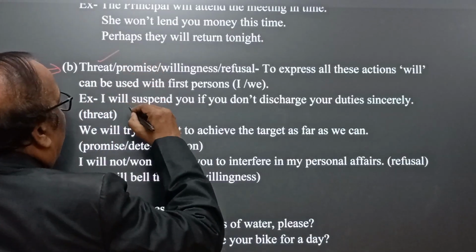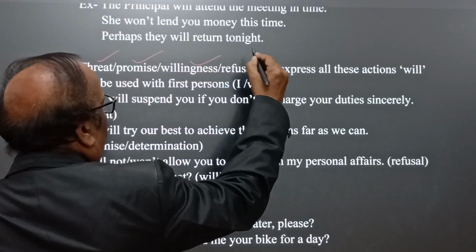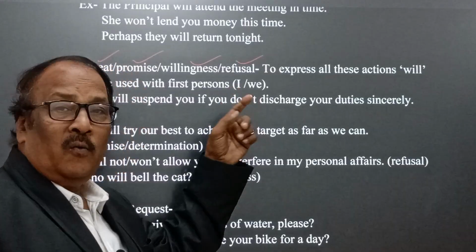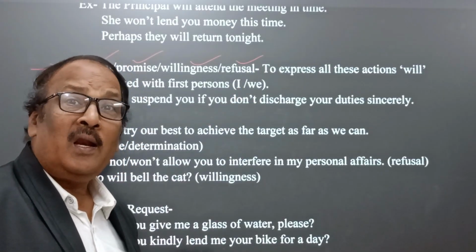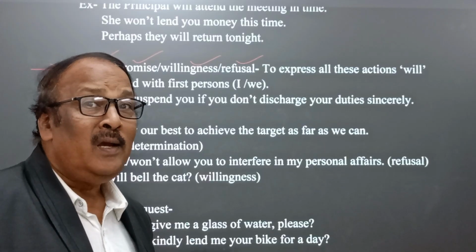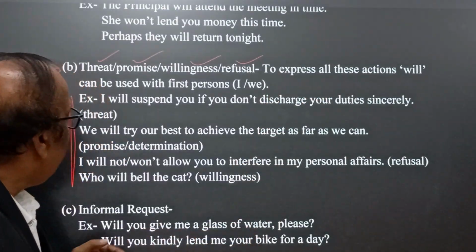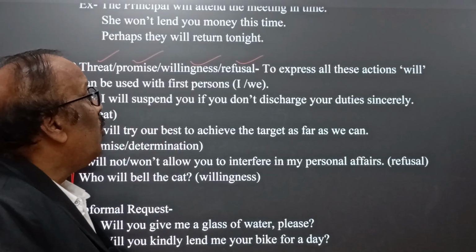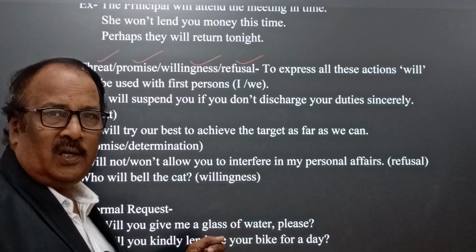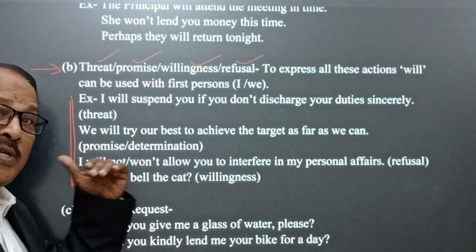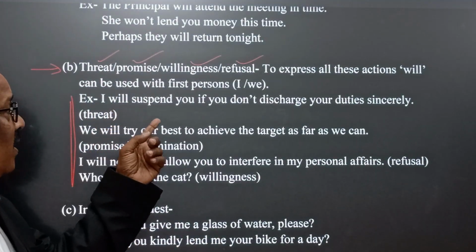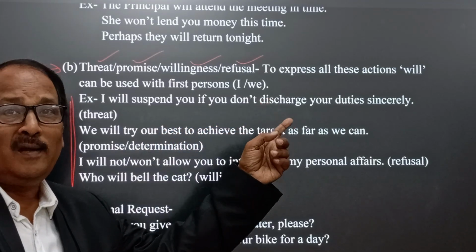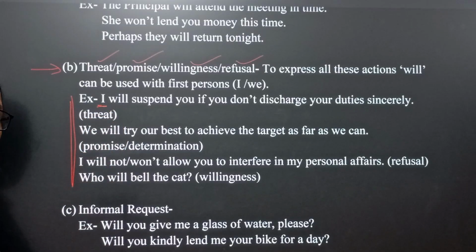Second point, for the sake of threat, promise, willingness, refusal, we can use will with a first person singular and plural number, that is I and we. How? Let's see. Here we find the example, I will suspend you if you don't discharge your duties sincerely. Here the speaker threatens someone with suspension if he doesn't discharge his duties sincerely. I here is first person singular number.